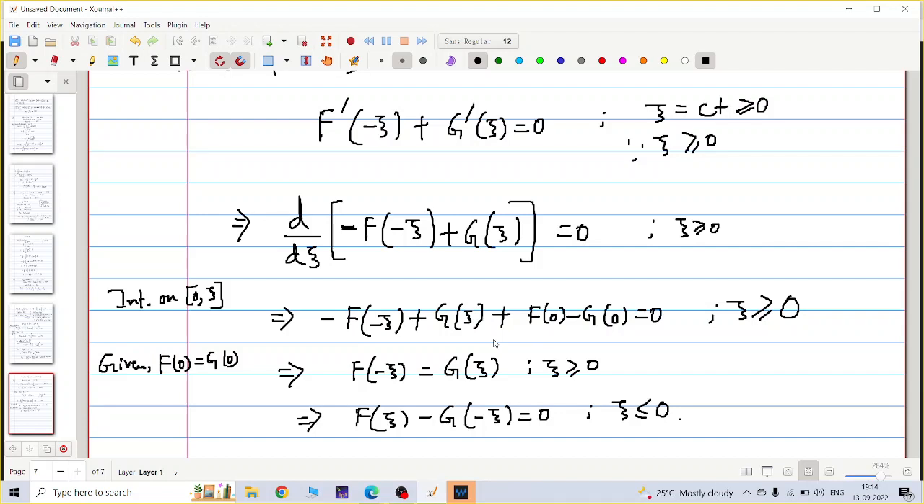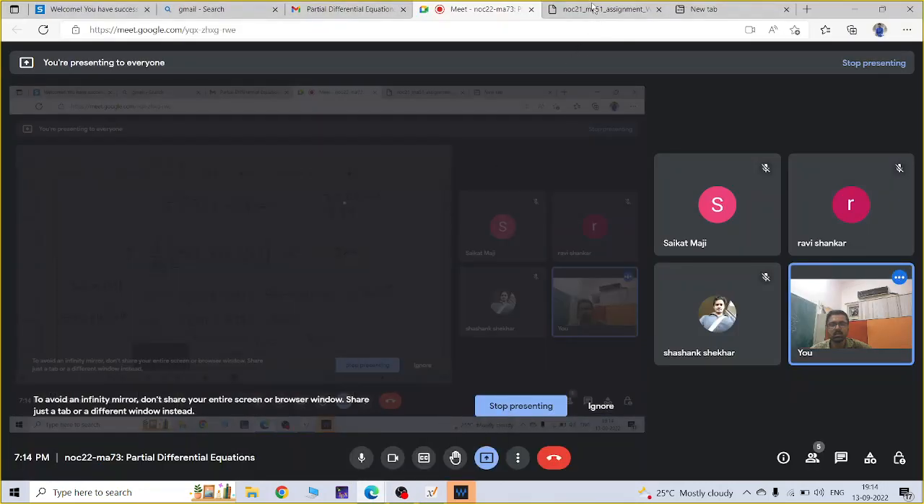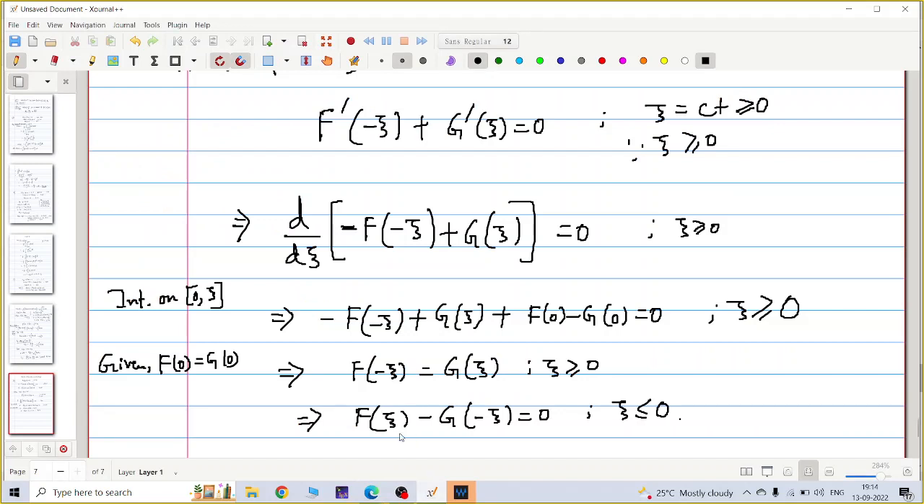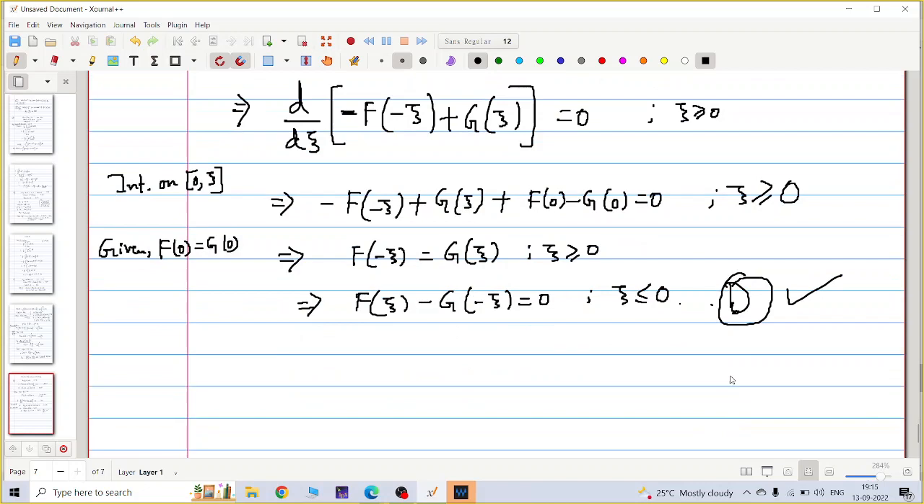And I just replace xi by minus xi, so that I get the region as xi less than or equal to 0. Previously my xi was greater than or equal to 0. Now I just replaced. So let me check the options. Option D: F(xi) minus G(minus xi) is 0 whenever xi is less than or equal to 0. And I got exactly that: F(xi) minus G(minus xi) equal to 0 whenever xi is less than or equal to 0. So option D is correct. That is the correct answer.